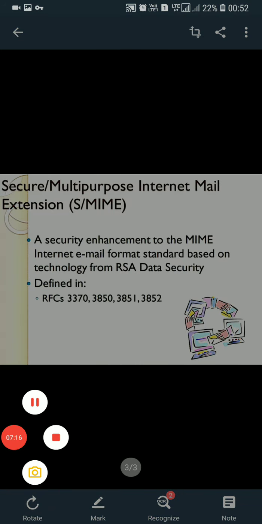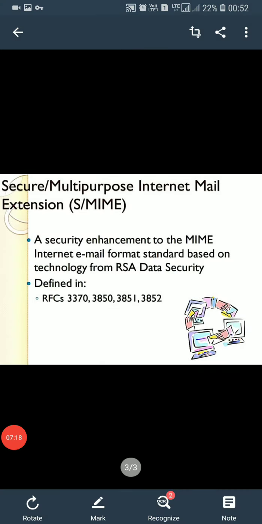S/MIME uses the RSA public key cryptography algorithm along with DES and RSA encryption algorithms. In an S/MIME message, the MIME body section consists of the message in PKCS7 format that contains the encrypted form of the MIME body parts.